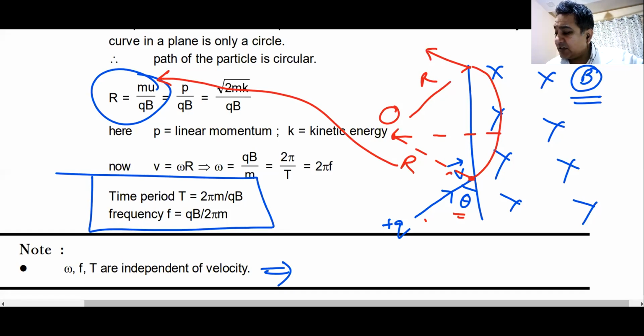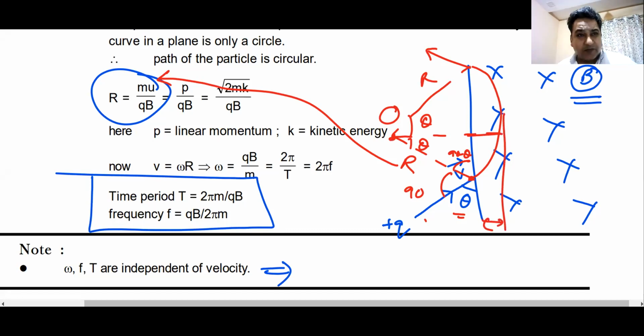This angle is theta, this angle is 90, so this angle becomes 90 minus theta, so this angle becomes theta, so this angle becomes theta. Total angle becomes 2 theta. You can find out how much time it spends. You can find out how much distance is traveled using trigonometry. You can find out how deep it goes. Everything can be done if you just find where is the center of this circle. Do we understand this? Yes, sir.